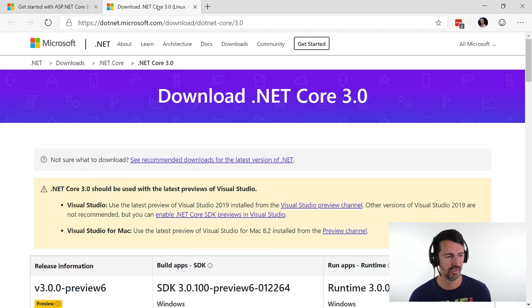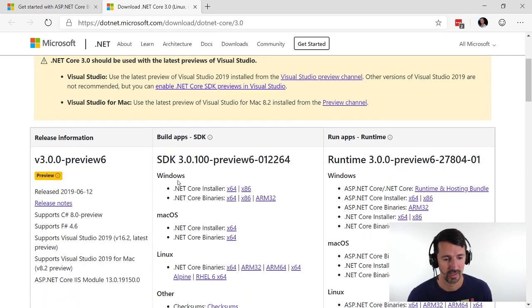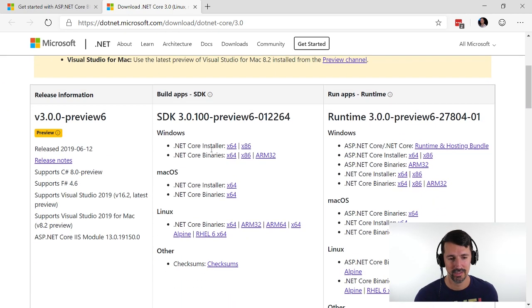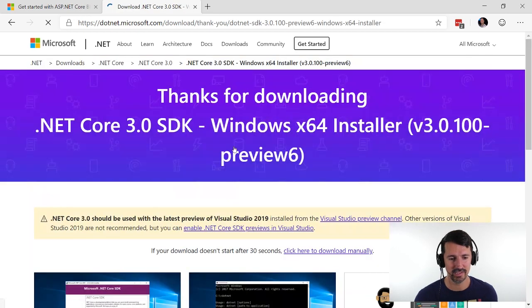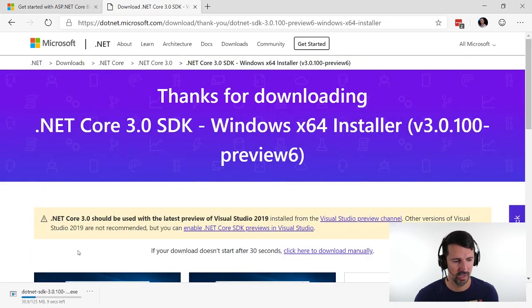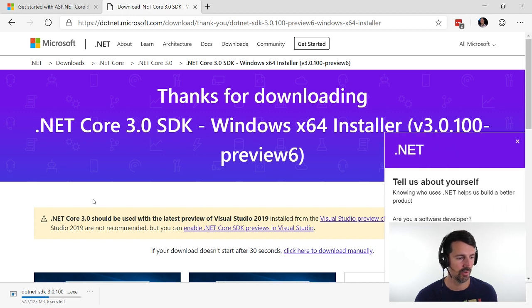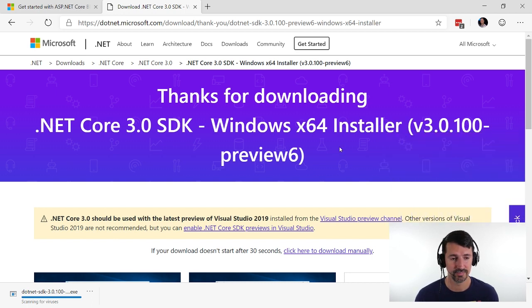Let's follow the instructions. I will send you food. You know what? I would take food. I like food. What kind of food though? I'm going to take the x64 installer, and let's install the latest preview. Yeah, I wish someone had my old videos too. But I don't know if someone can just download them, or if they have to stream them. I'm going to go to Jeff Fritz's channel and hit videos, because I don't have access to his channel, and see if I can download any of those. That'd be kind of cool if I could.